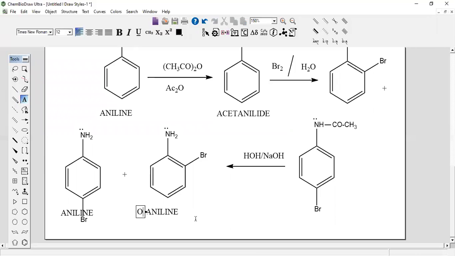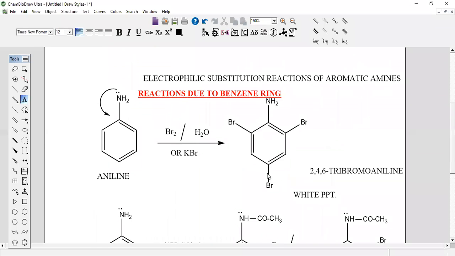This is going to be ortho-bromoaniline. And what is this compound? This is para-bromoaniline. This is how to brominate aniline. This is the bromination of aniline.